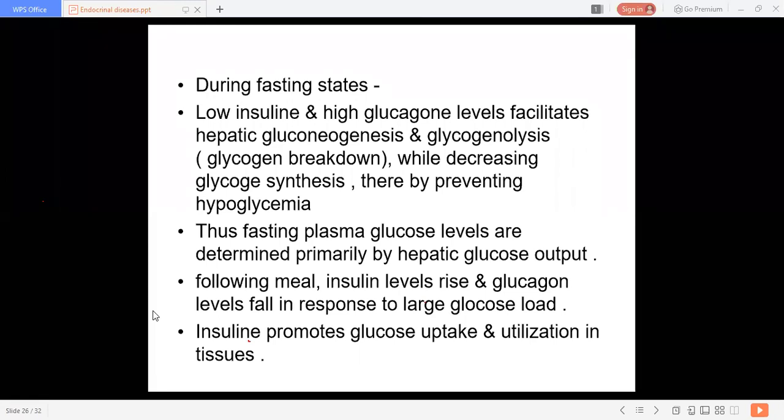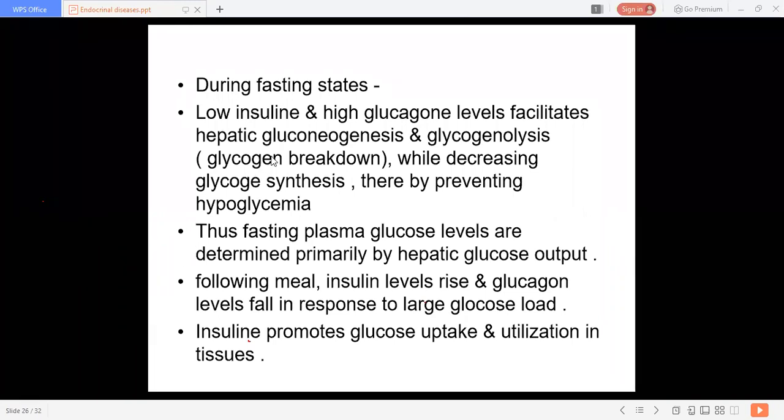Before that, all of you know that insulin and glucagon have opposite regulatory effects on glucose homeostasis. Both have opposite actions. So in the fasting state, there is low insulin and high glucagon.